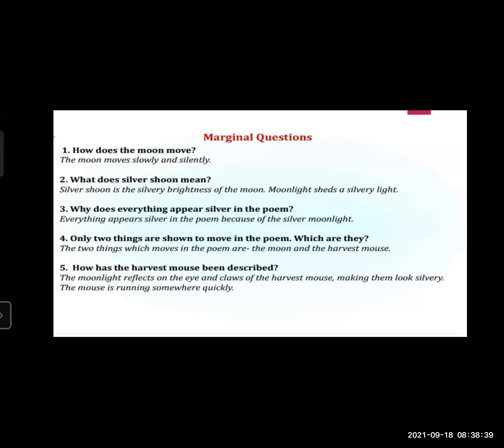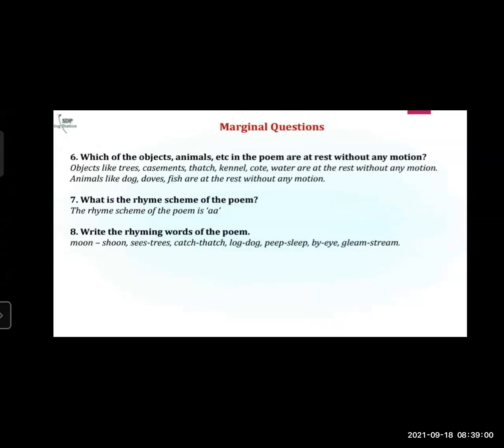Fifth question, how has the harvest mouse been described? The moonlight reflects on the eye and claws of the harvest mouse, making them look silvery. The mouse is running somewhere quickly for harvesting the crop. So that's why the harvest mouse is described like this. Next question,